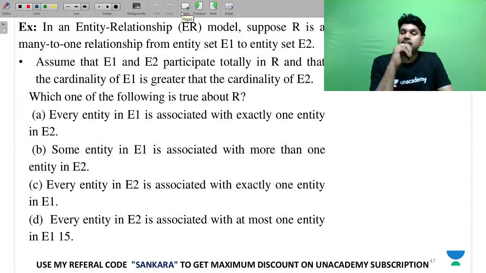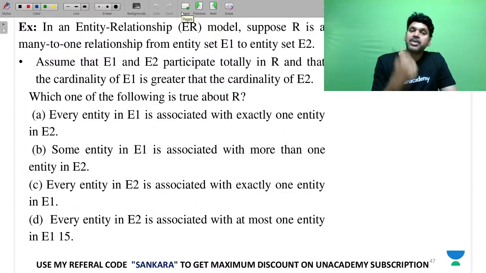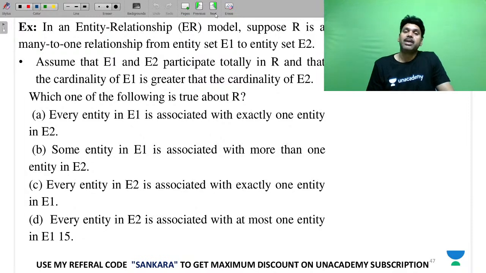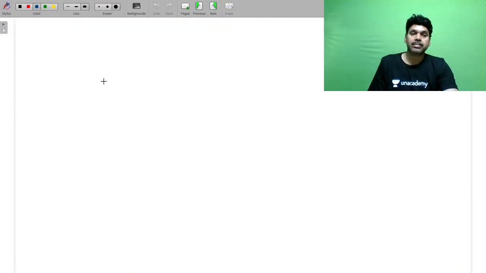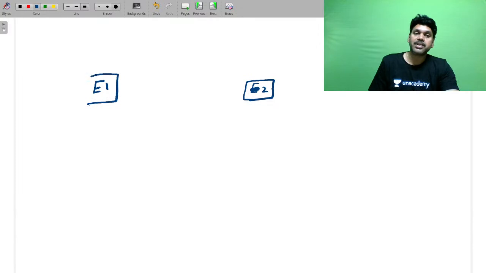And this is another question. Suppose R is a many to one relationship from entity 1 to entity 2. From entity 1 to entity 2, R is a relationship. This is your relationship.